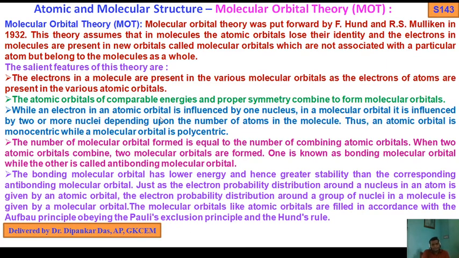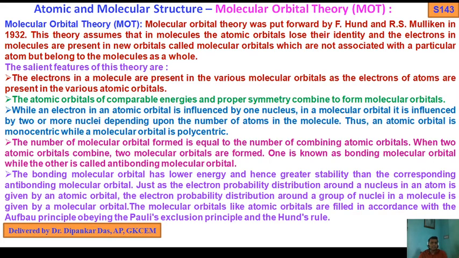Again I recap the salient features of this theory. Electrons in a molecule are present in various molecular orbitals as electrons of the atoms are present in various atomic orbitals. Atomic orbitals that overlap should have comparable energy, not mismatched energy. If one has higher energy and one has lower energy, it is not possible to overlap, so it is not facile.